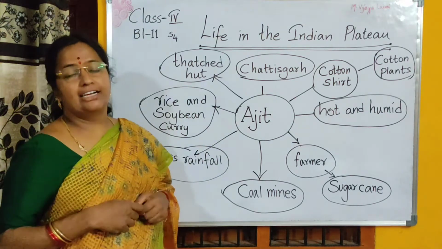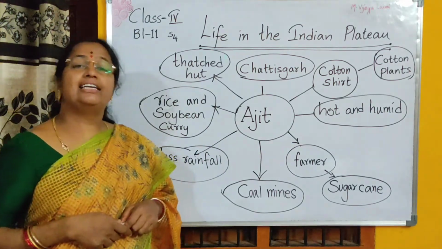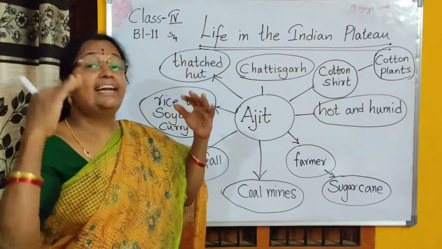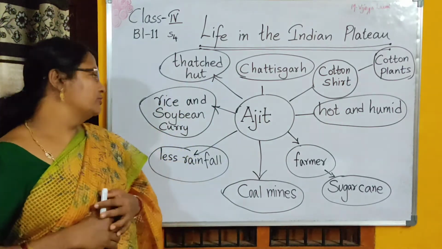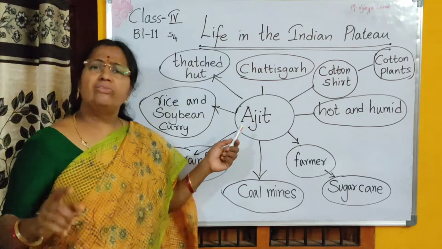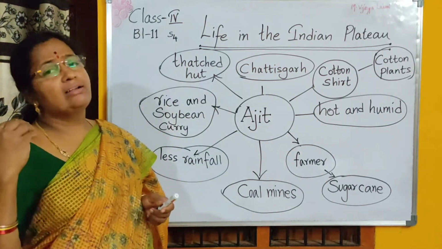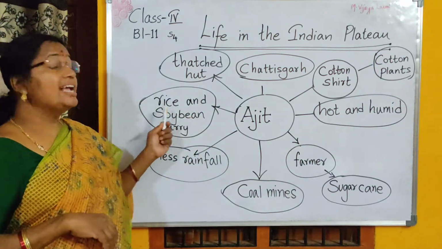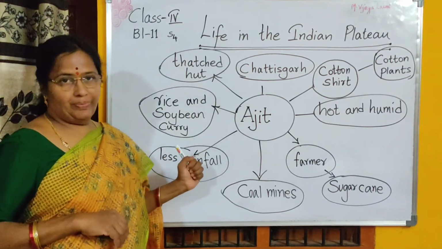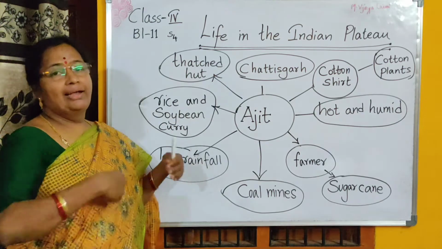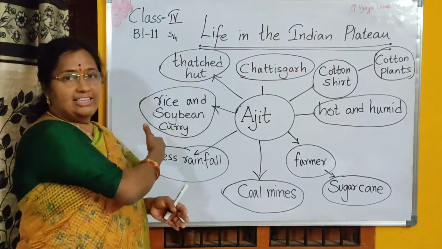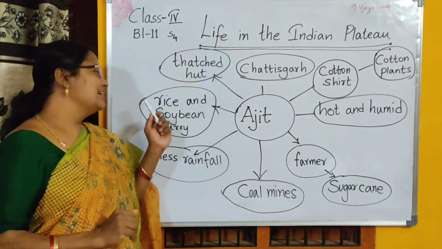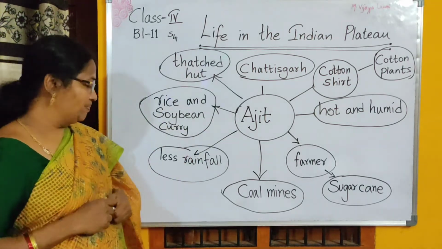What is a thatched hut, students? A thatched hut is a hut that is covered with leaves. It has dried leaves as its roof, right? And what was Ajit eating? What do the people eat there? Mostly they eat rice and soybean curry. Indirectly, when we are saying Ajit eats soybean curry, we are also saying that the people in the plateau region also eat rice and soybean curry.